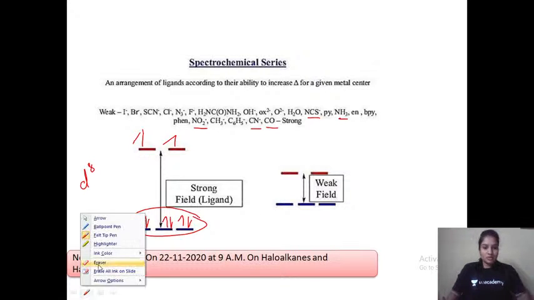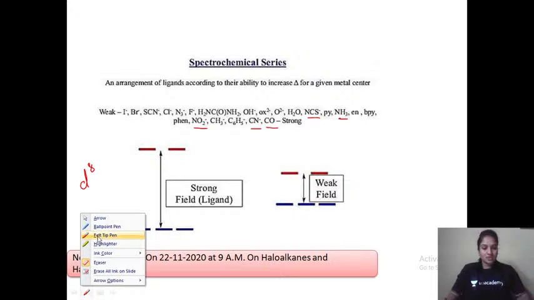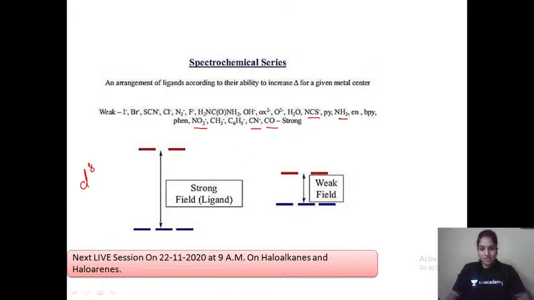The splitting has gone up very high, right? But if we have a weak ligand, then take a D8 system, for example, same again. First what I will do is fill 1, 2, 3, 4, 5. So first one electron in all the orbitals, because the energy level gap is very less, right? That's how we first fill one electron in all the d orbitals, and then 6, 7, 8. This is how it happens, okay?